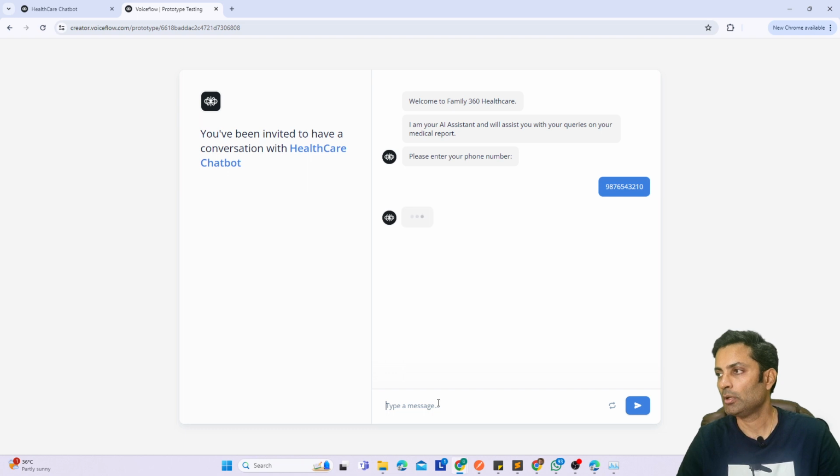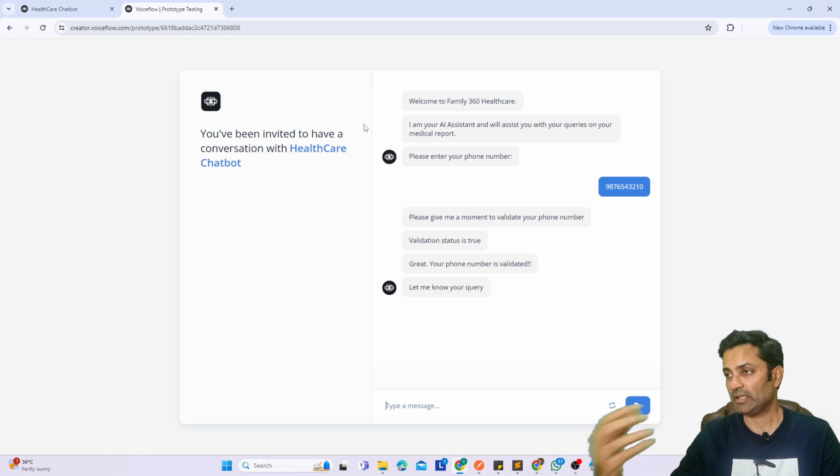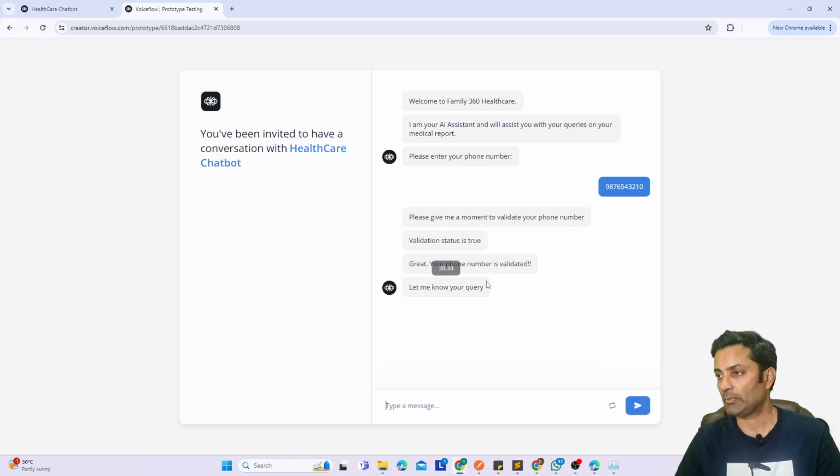98765432210. I have a dummy API, and I will explain it when I talk about how I built it, so I cover every part. So this is a demo. Now the data is validated. It says that your number is validated. It means it understands that I'm a registered user, and there could be other ways to register.